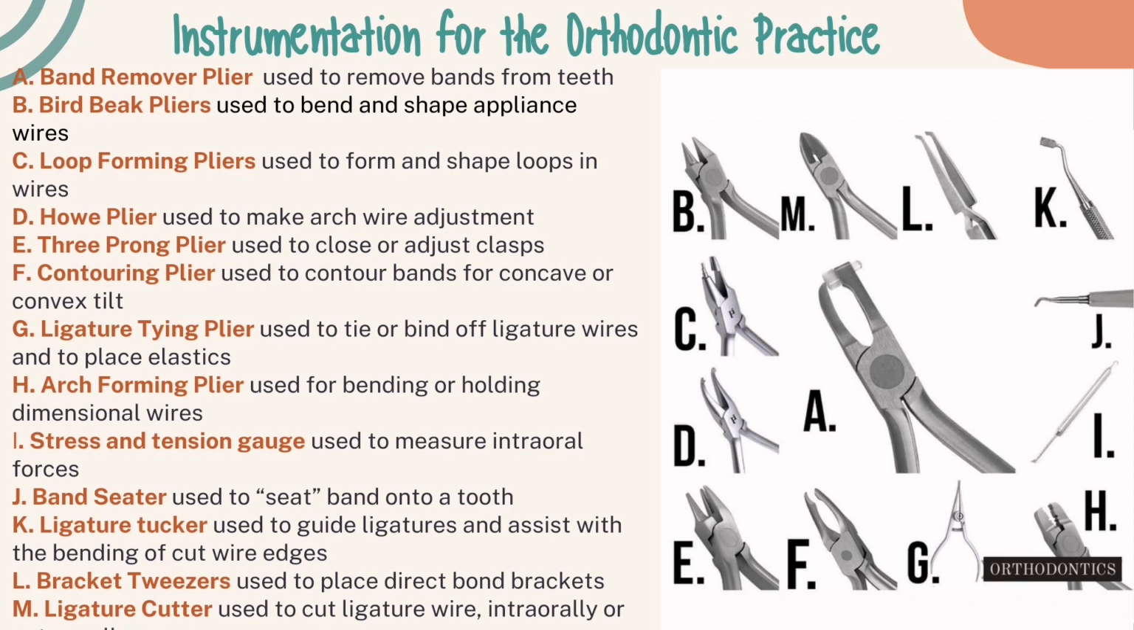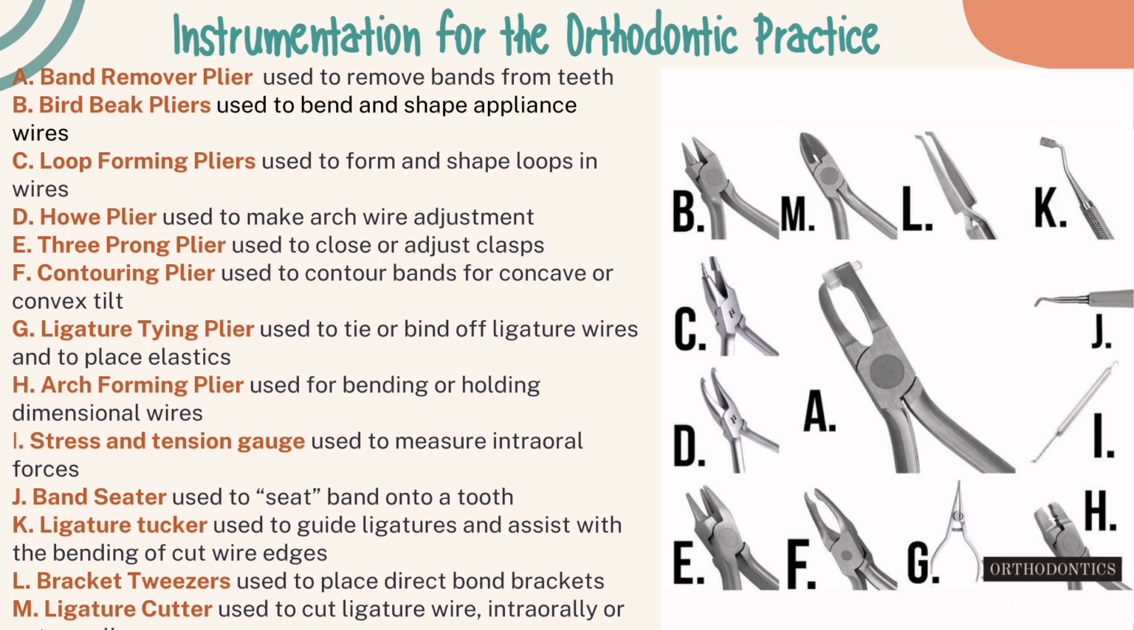Ligature tying plier. Used to tie or bind off ligature wires and to place elastics. Arch forming plier. It is used for bending or holding dimensional wires. Then a stress and tension gauge. It is used to measure intraoral forces. Band seater. It is used to seat band onto a tooth. Ligature tucker. It is used to guide ligatures and assist with the bending of cut wire edges. Bracket tweezers. It is used to place direct bond brackets.